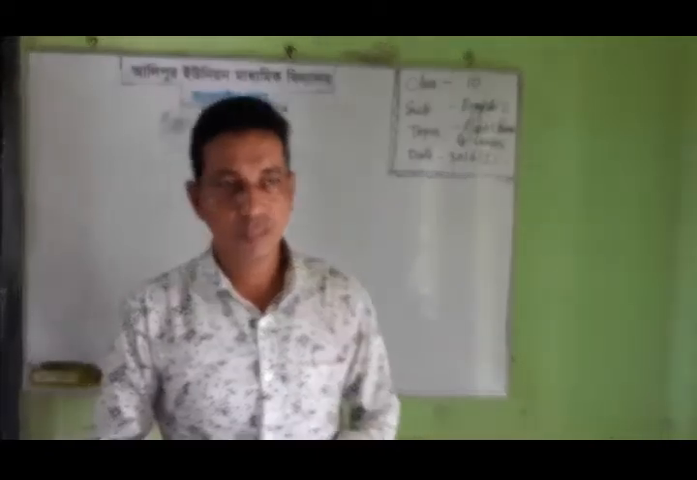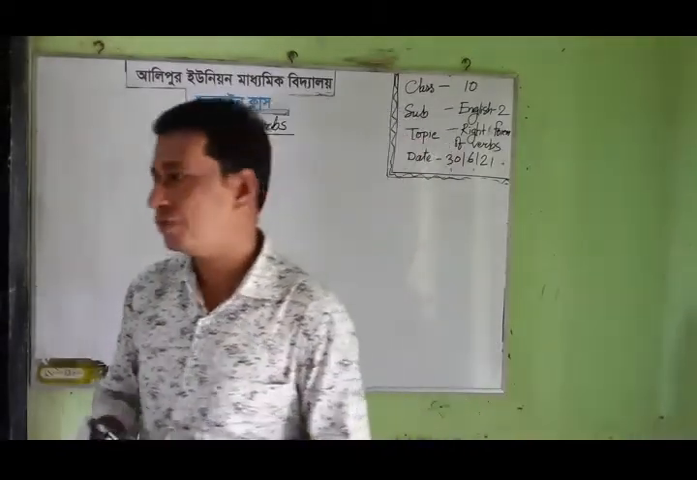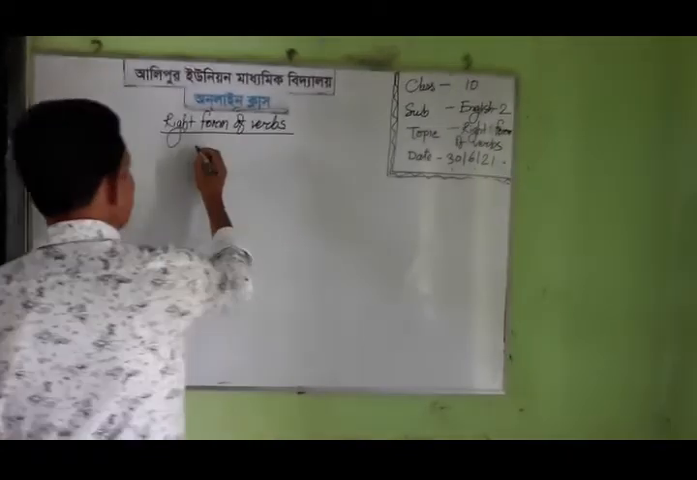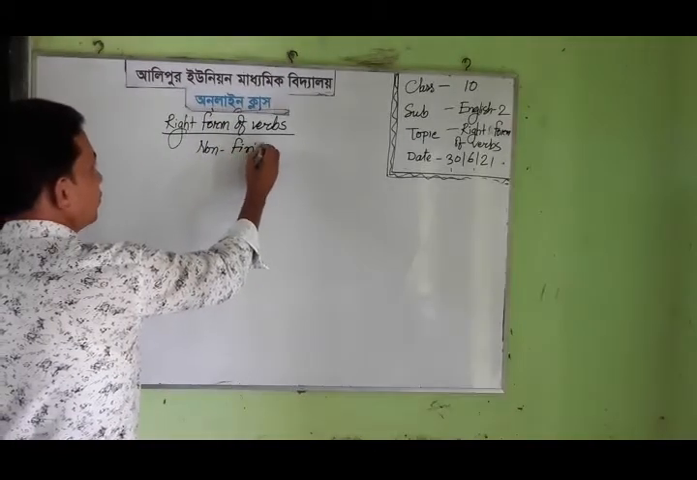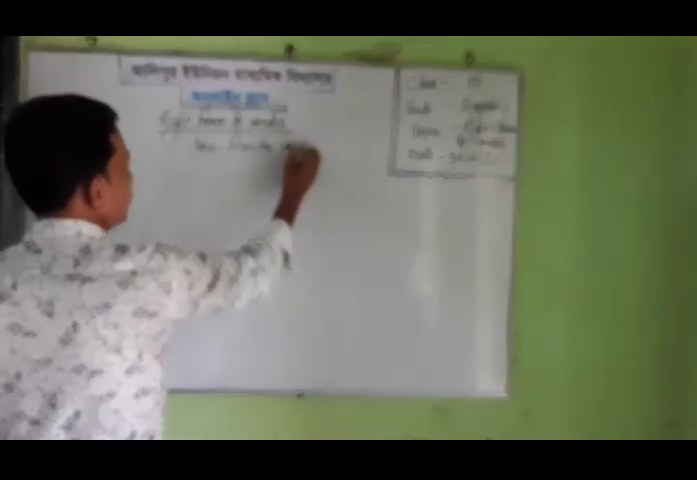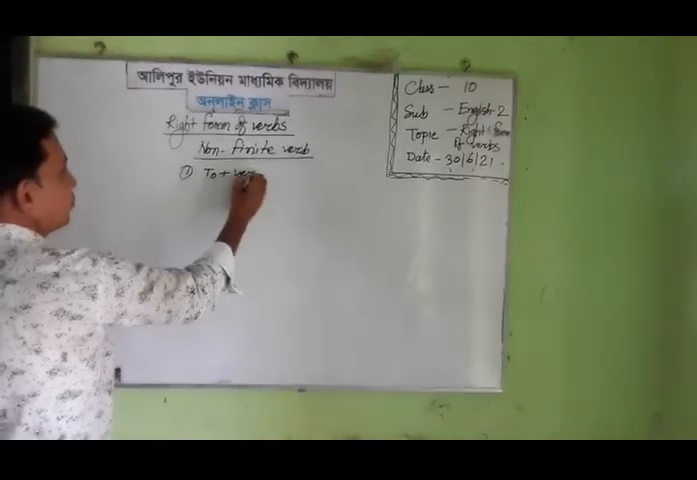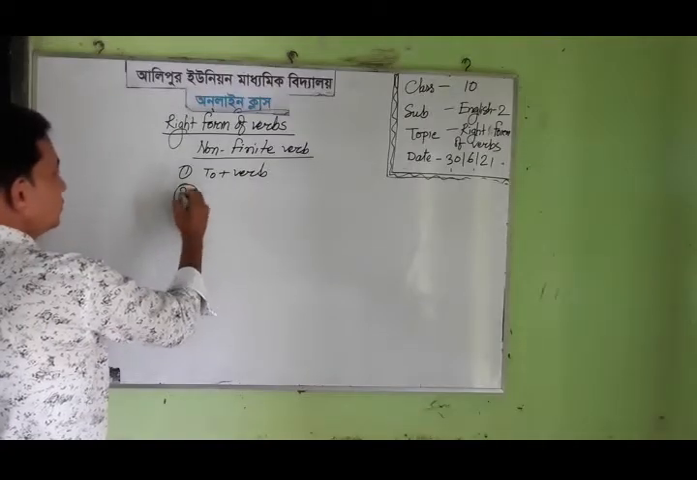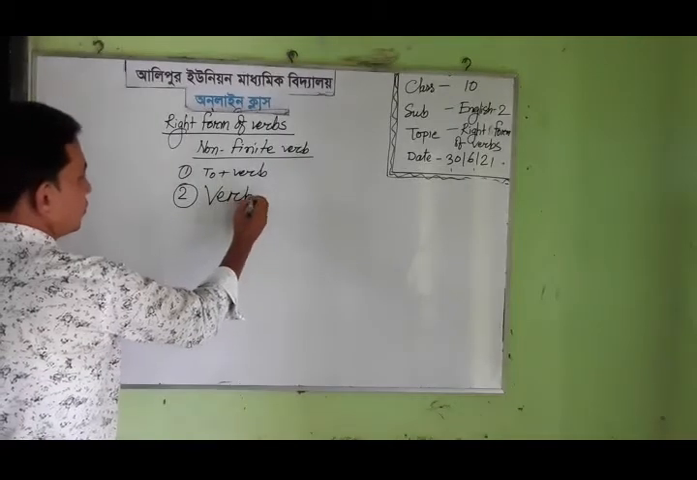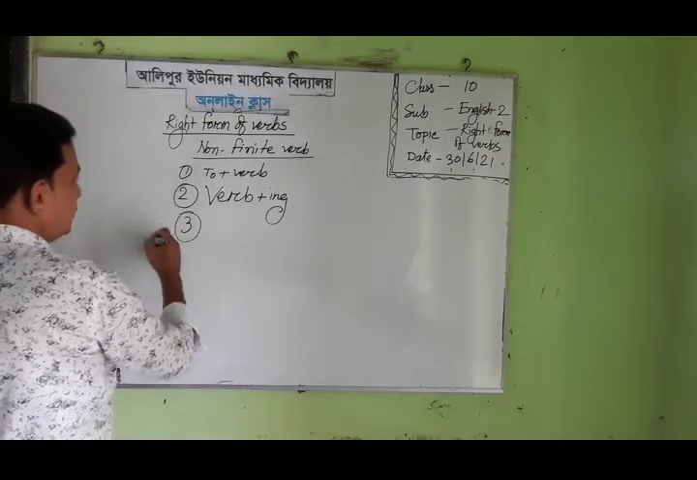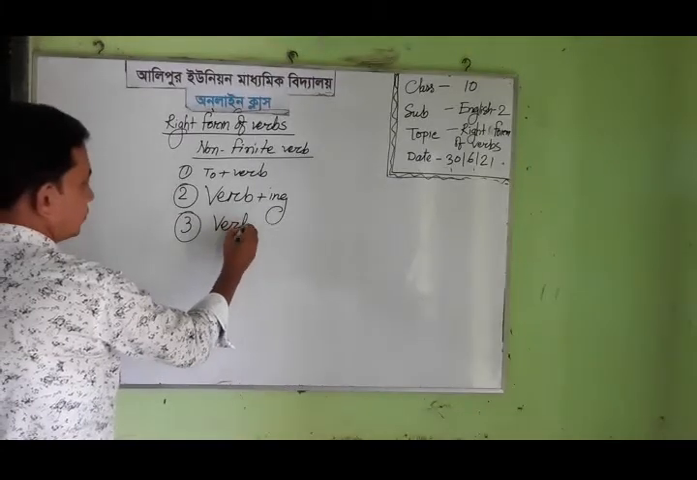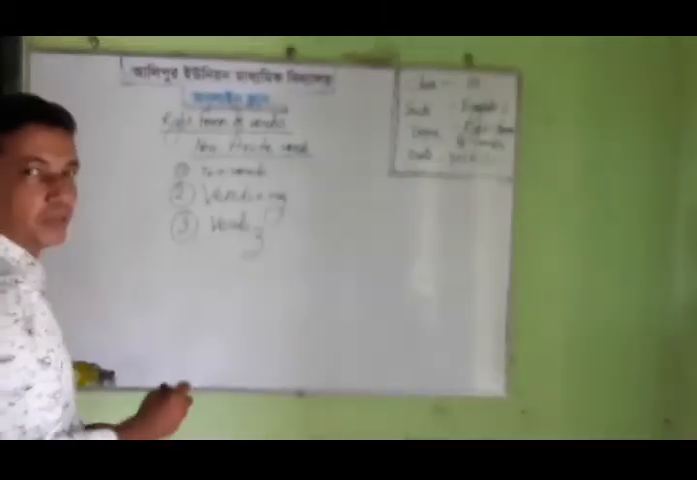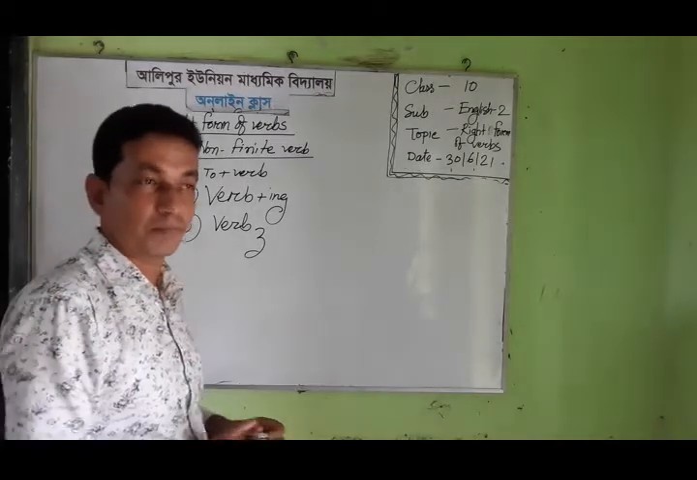Dear students, there are three types of non-finite verbs. One is to plus verb, two is verb plus ing, and three is the past participle form of the verb.